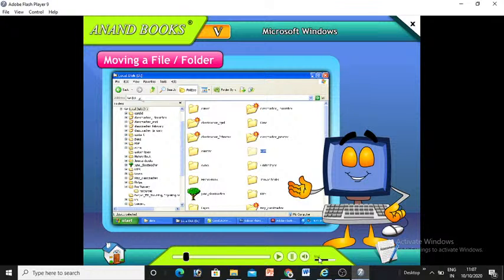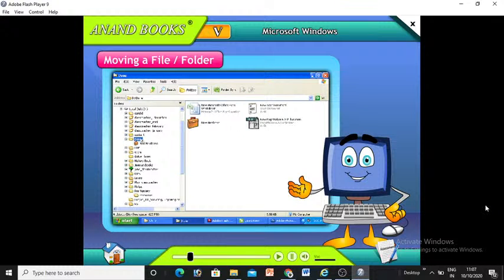3. On the left column of the screen, click to select the folder in which you want to paste the cut file or folder. 4. Click the Edit menu and choose the Paste option. 5. Windows pastes the cut file or folder in it. You will notice that the cut file or folder has been removed from the source and moved to the destination folder.